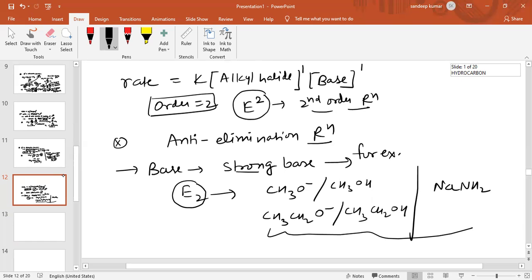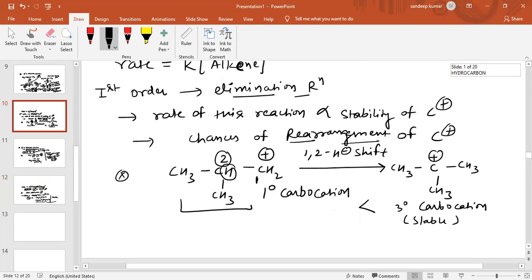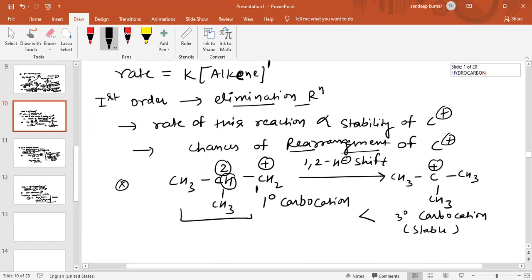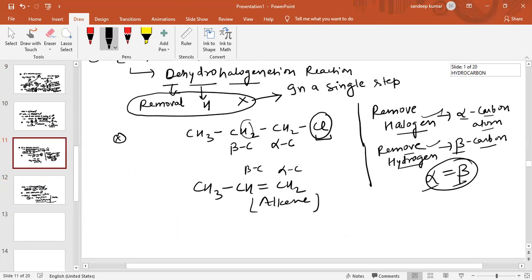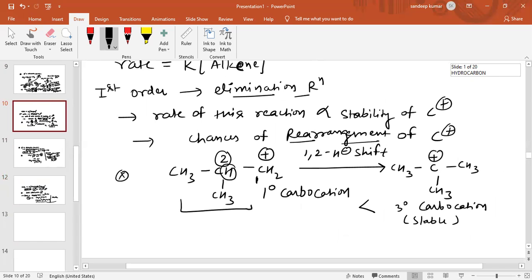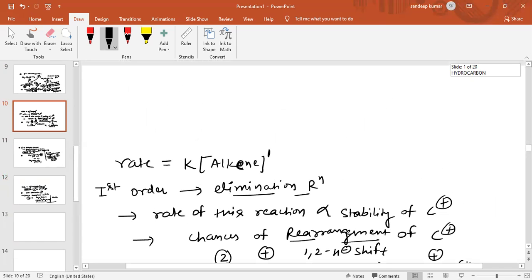Why is it a second order reaction? Because the rate depends on alkyl halide and base. In the same way we have discussed the rate for E1 elimination. In E1 elimination reaction, the rate is basically k times, change this one, it is not alkene, it is basically alkyl halide.